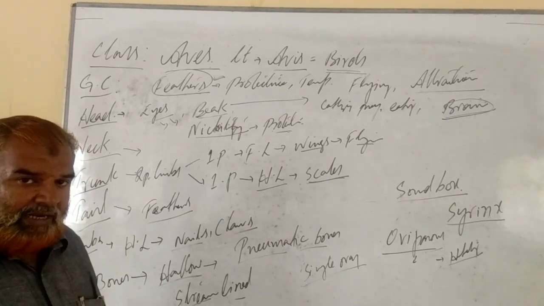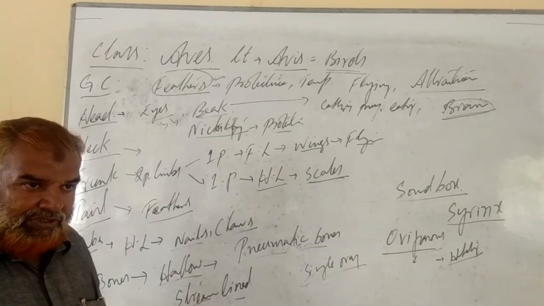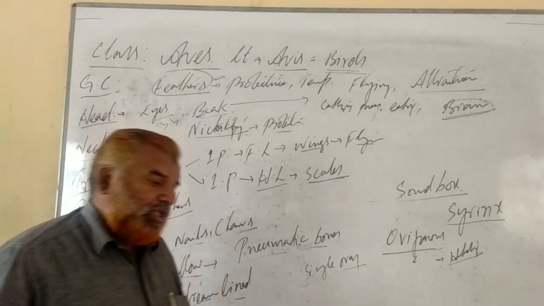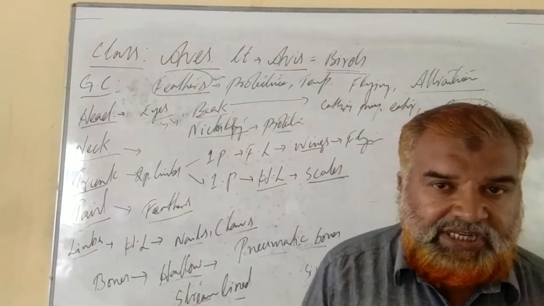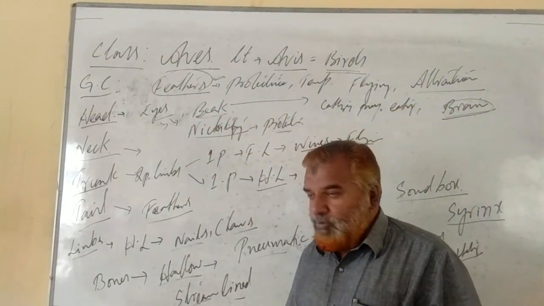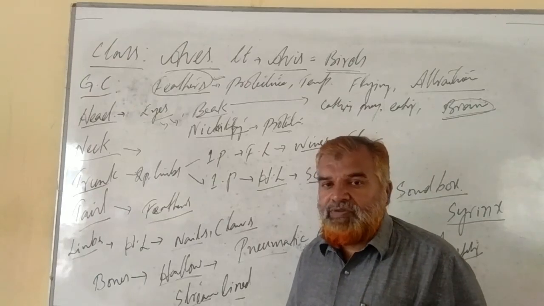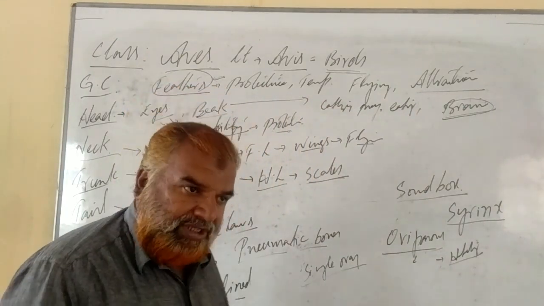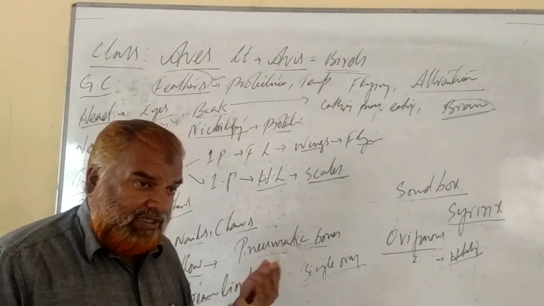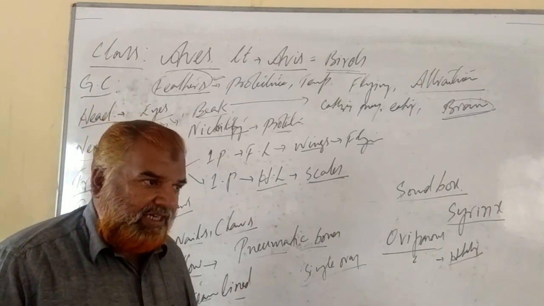As far as their economic importance is concerned, they lay eggs. Eggs are used as food. Their meat is used as food. Some of the birds are used in sports, pigeons and other birds. Some of the birds are used as postmasters, earlier, like pigeons. Some birds are used to send messages from one country to another because they do migrate. Some birds are domesticated. And some birds are used in medicine. Their products, their blood, is used in medicine. So these are all the importance and significance of birds.